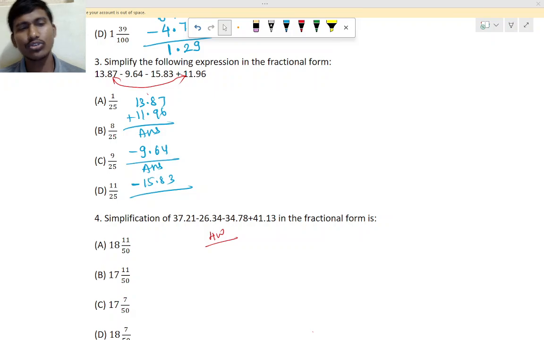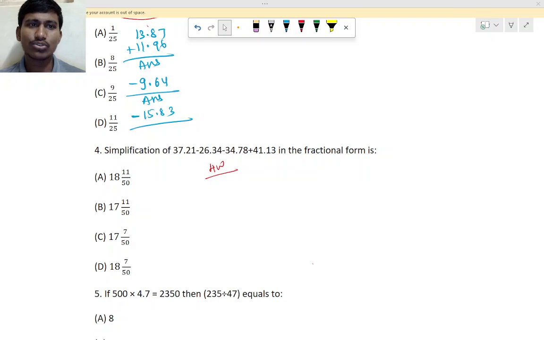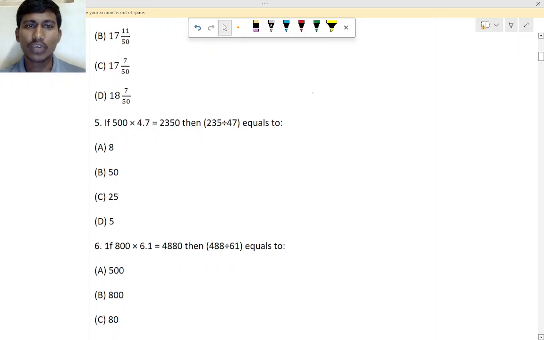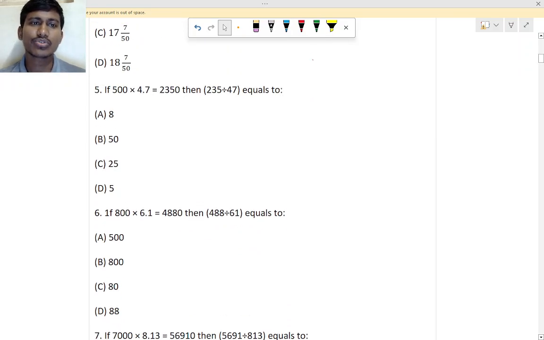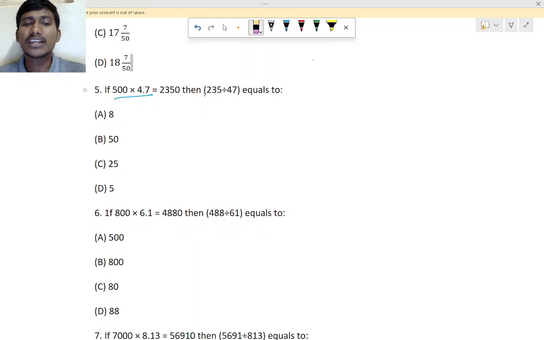Then you convert it into a fraction. Understand? So now let us go to the fifth question. The fifth question is also very easy. We have already done it. So what we have to do here, tell me. This is the question, right? So 500 into 4.7 is equal to 2350. This is the answer you get if you multiply. Now they are asking divided by. So what will be the answer for this? We have to change this into this.